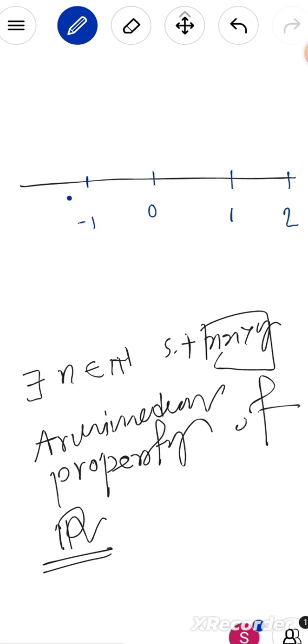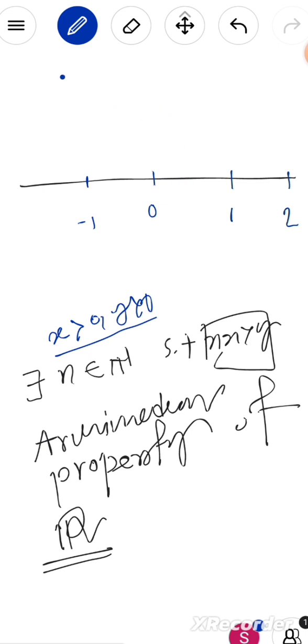We don't take the negative part, because the statement defines that x is greater than 0 and y is greater than 0. If this condition holds, then we proceed as follows.